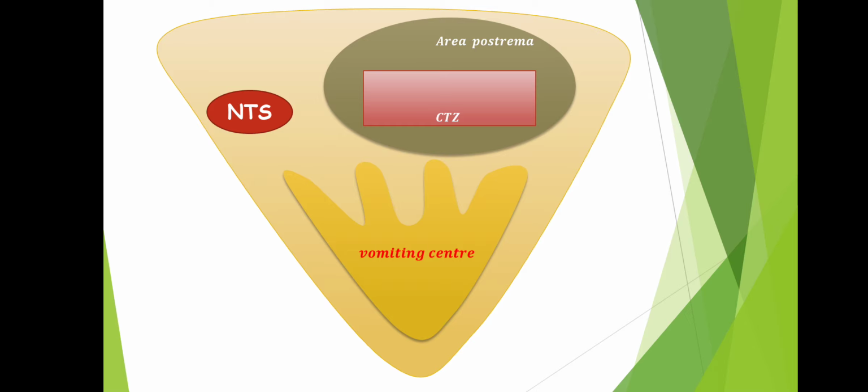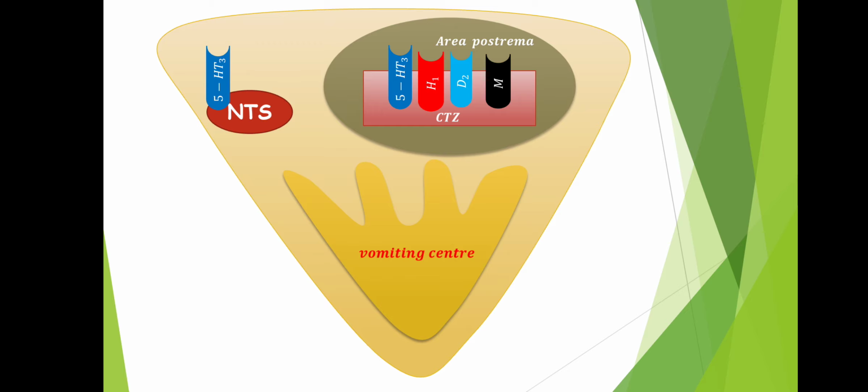So here on the chemoreceptor trigger zone, we can find various receptor binding sites such as 5-HT3 receptor, H1 receptor, D2 receptor, even muscarinic receptors. These all are the receptors present on the CTZ. Okay, even nucleus tractus solitarius has got 5-HT3 receptor. Now since we are talking about serotonin 5-HT3 receptor, we will concentrate on that only.